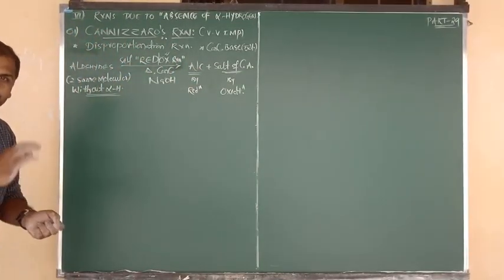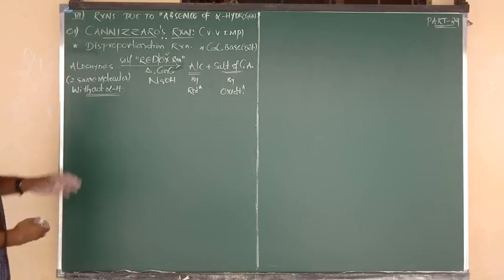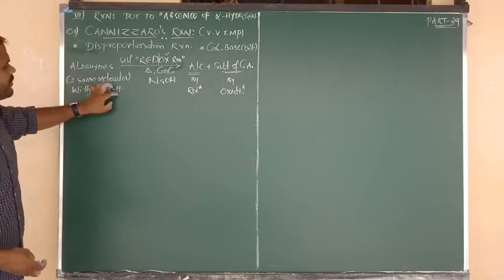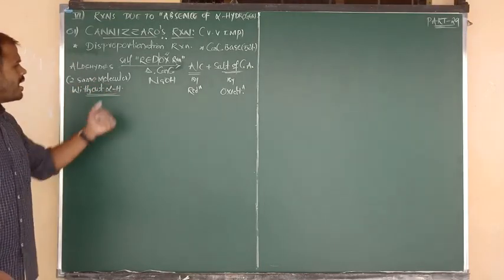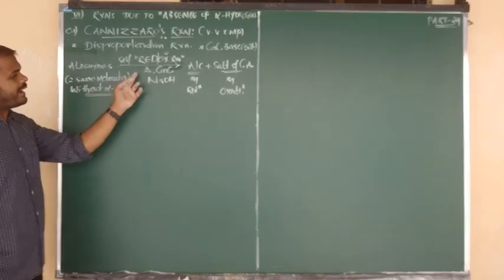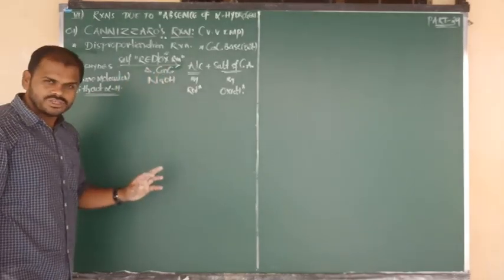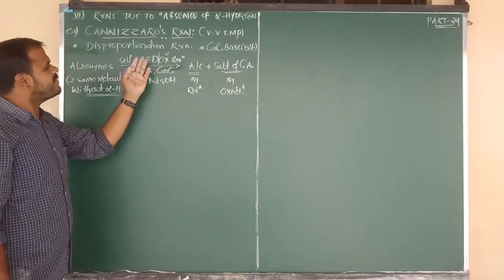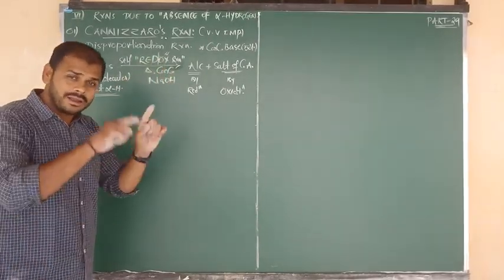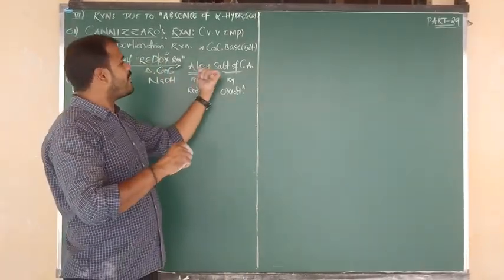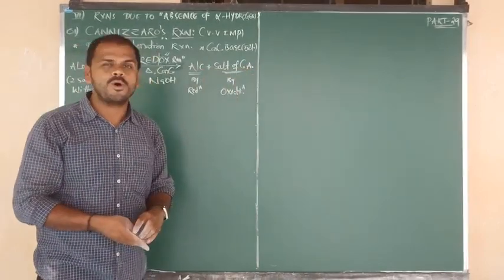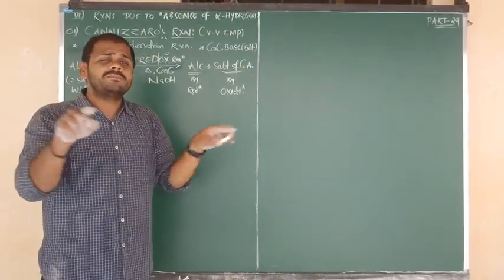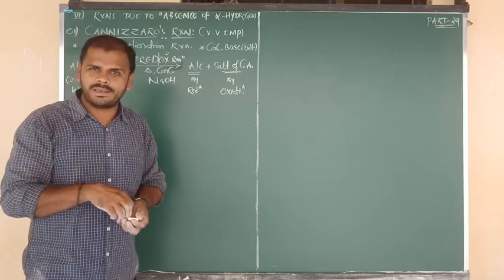Now the final statement I am going to tell you. Aldehydes which do not contain alpha hydrogen on heating with concentrated NaOH undergo self redox reaction and give a mixture of alcohol and salts of carboxylic acids. Such a statement as it is you can copy paste.